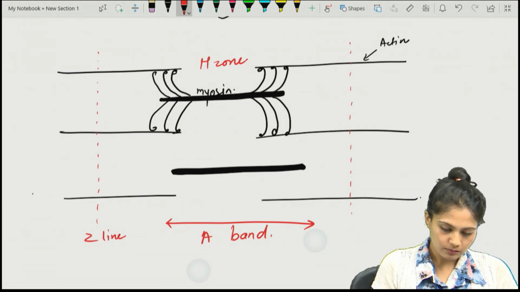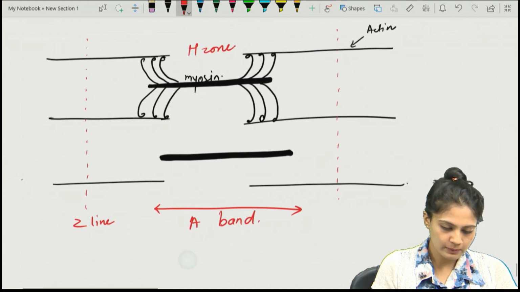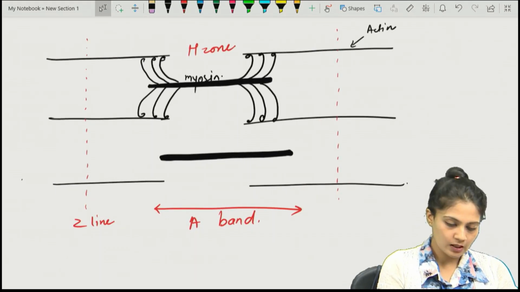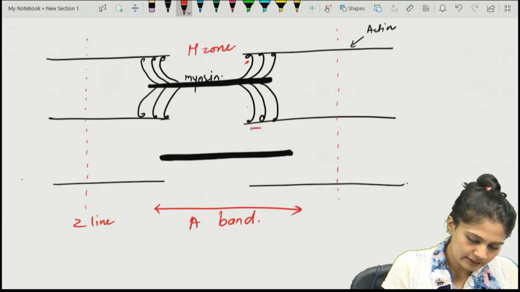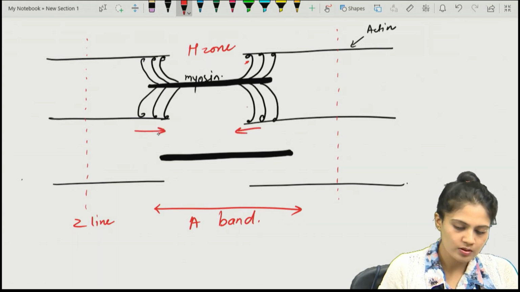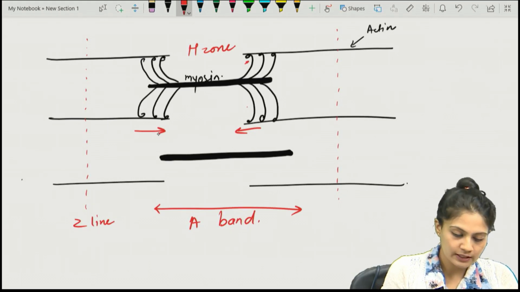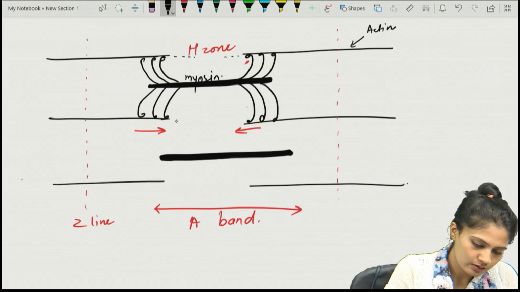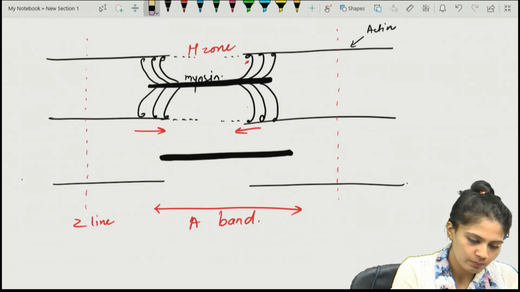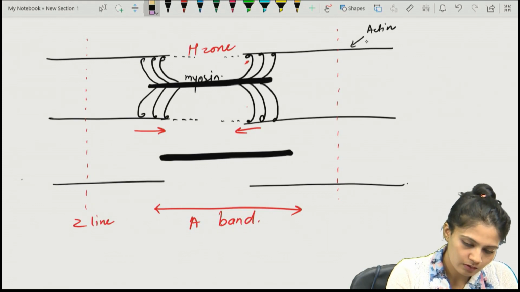So, whenever the contraction occurs, what will happen? The myosin heads will pull the actin fibers towards each other. Ultimately, the actin fibers get pulled towards each other.